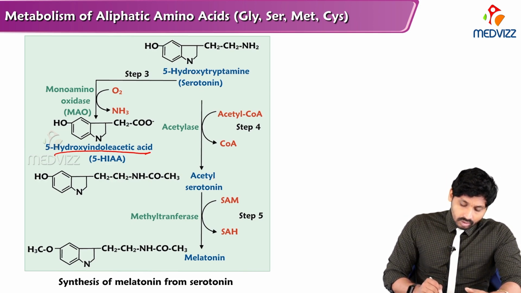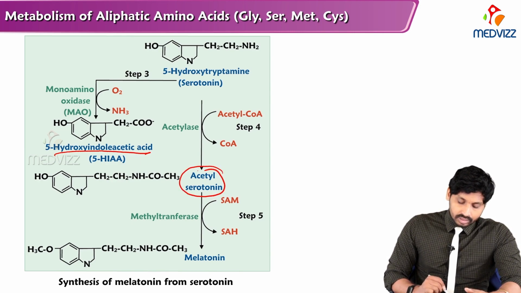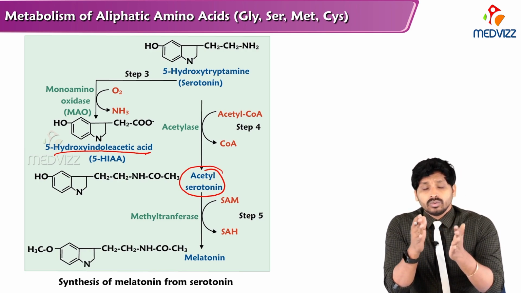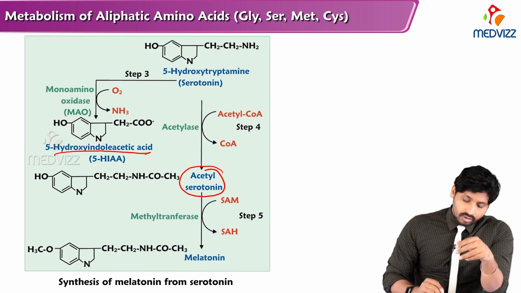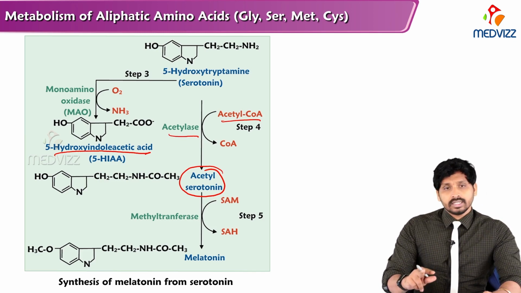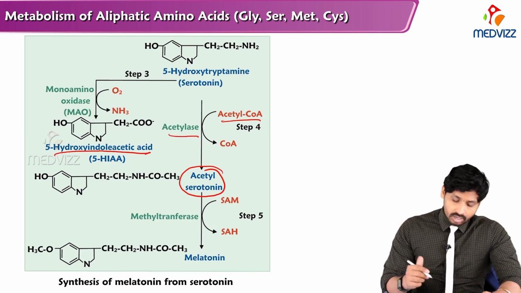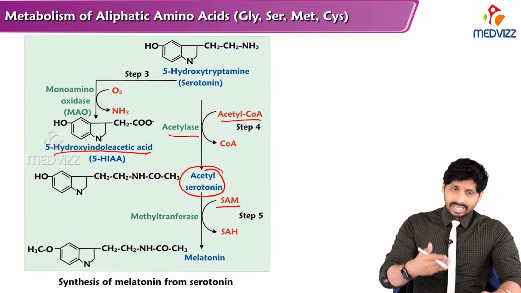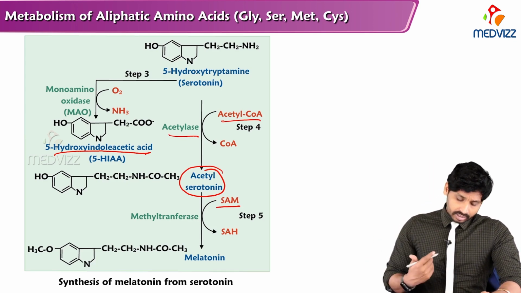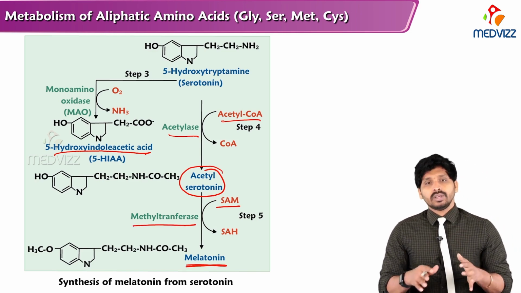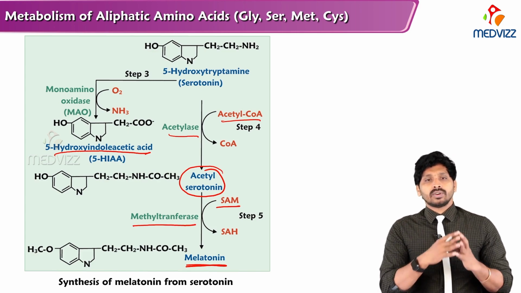Otherwise it enters the melatonin pathway, which converts it into acetyl serotonin. That means 5-hydroxytryptamine is converted to the acetyl form. The donor of the acetyl group is acetyl-CoA, and the acetyl group is added to serotonin by the enzyme acetylase to form acetyl serotonin. Again, for melatonin formation there is a requirement of methyl group addition. SAM, S-adenosylmethionine, is the donor, and SAM is converted into SAH after donating its methyl group by methyl transferase. So acetyl serotonin now forms melatonin. This way serotonin and melatonin are synthesized from tryptophan.